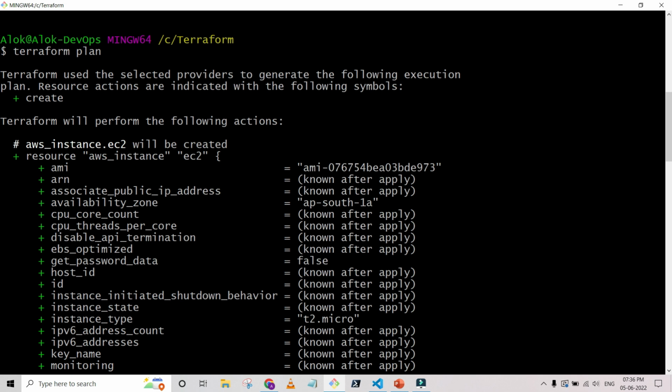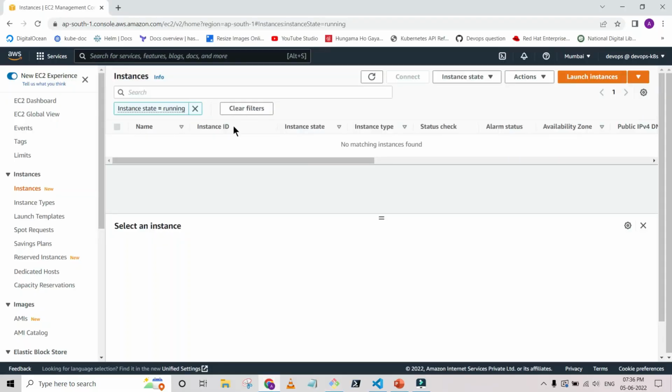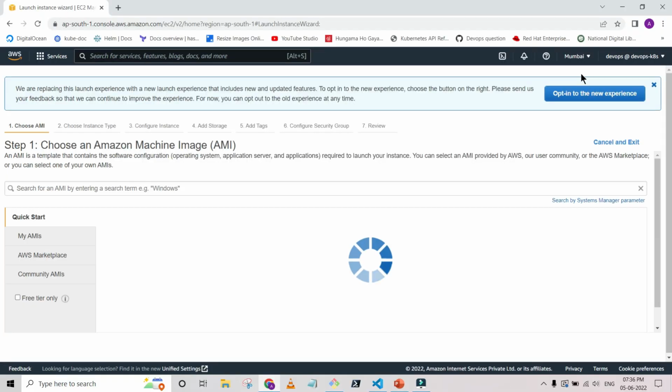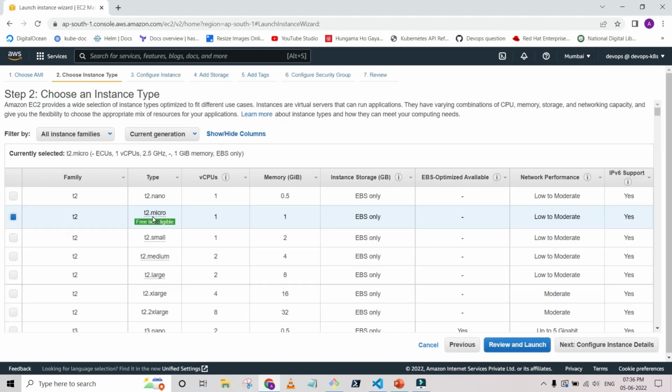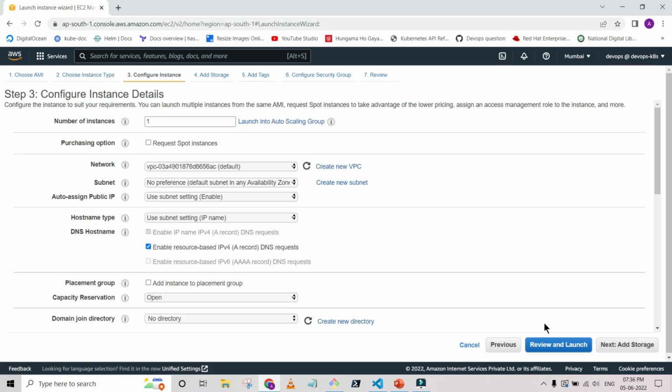The resource is the EC2 instance, and as per the configurations all things look good, because the availability zone we selected is 1A. When you create an instance manually, let me show you. I'm selecting the Linux instance. When we choose the instance type, after that we have the provision here to select the availability zone.